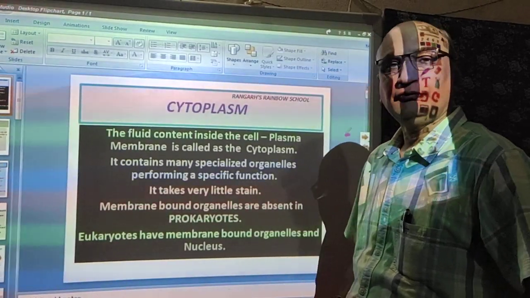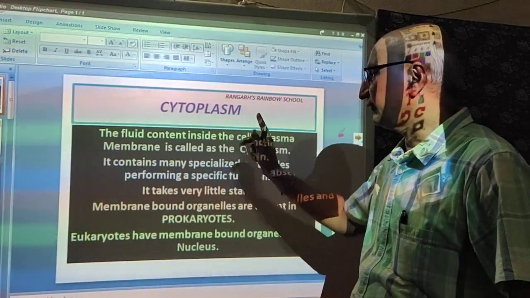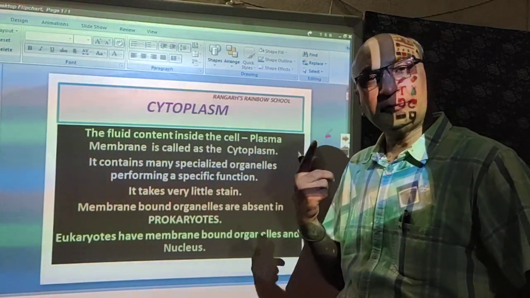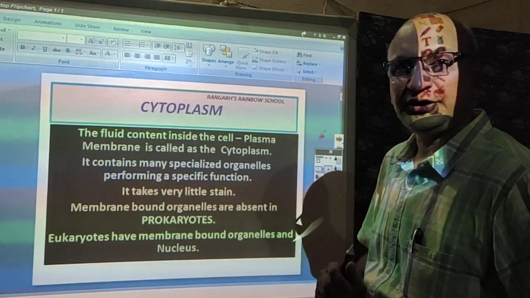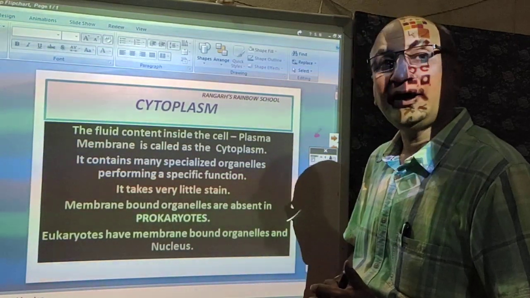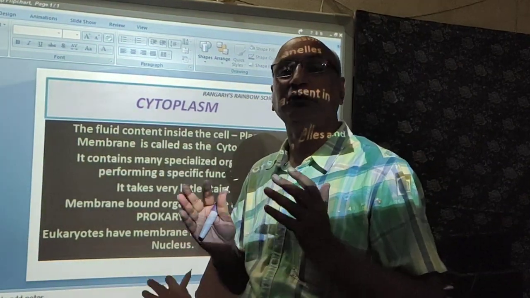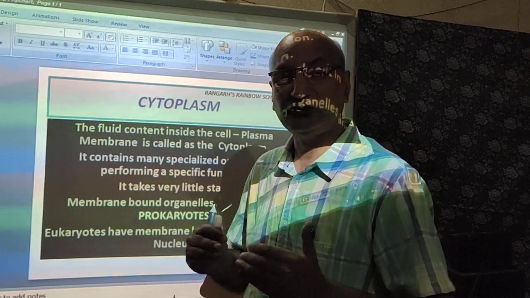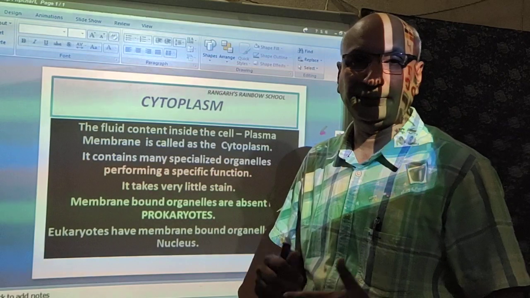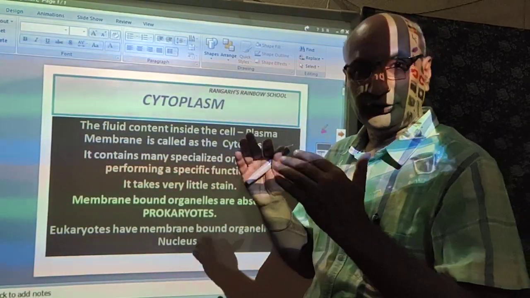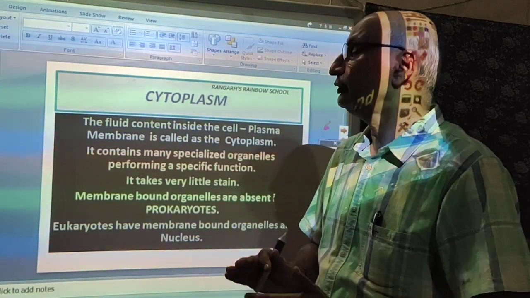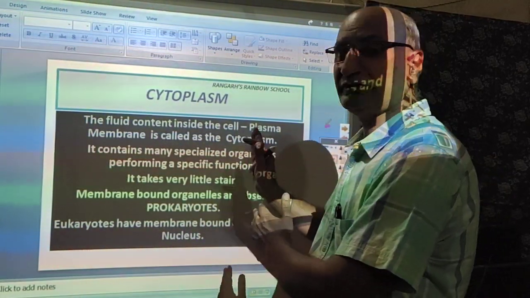In this session, we will study about the cytoplasm and the cytoplasmic organelles. In our previous session, we have already discussed the structure of the cell and why the cell is known as the unit of life, the basic unit of life. And in that session, we discussed the plasma membrane, cell wall and nucleus. Now we will carry forward with cytoplasm.